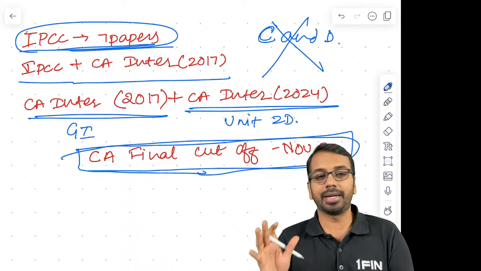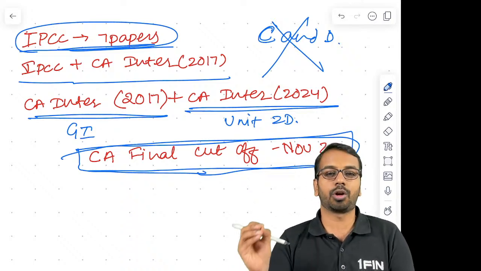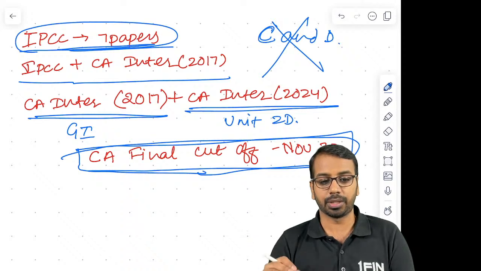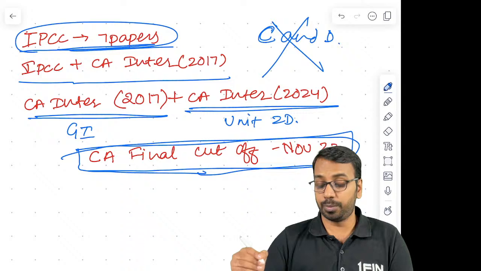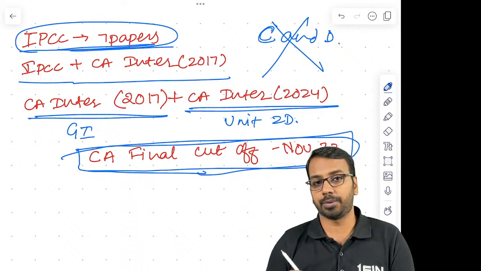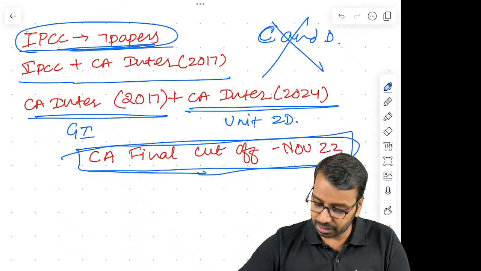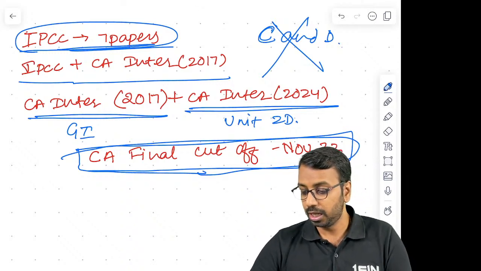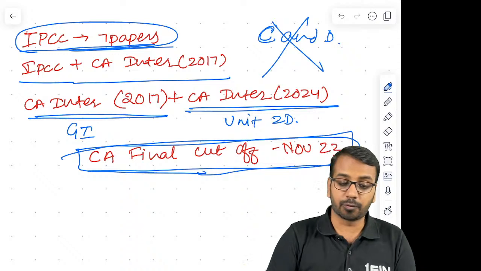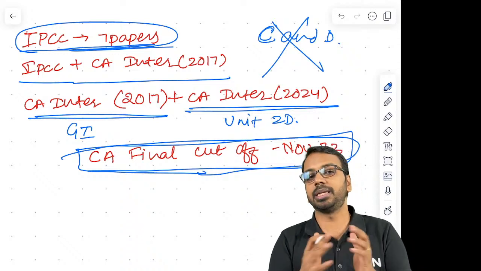Now, if you have not written examination of CA final before November 23 or up to November 23, then C and D applicability has to be checked with respect to number of papers. Meaning to say, if you have written in November 23 or if you have written before that, then no problem, it is exempted.